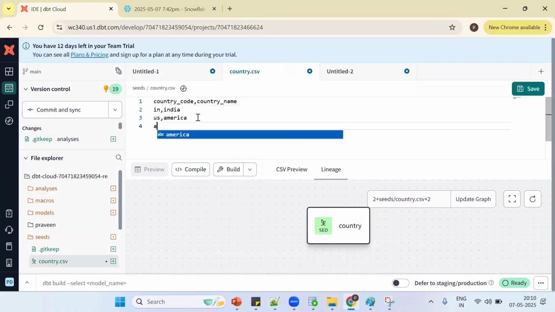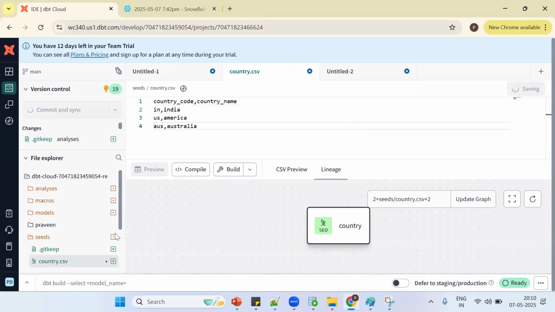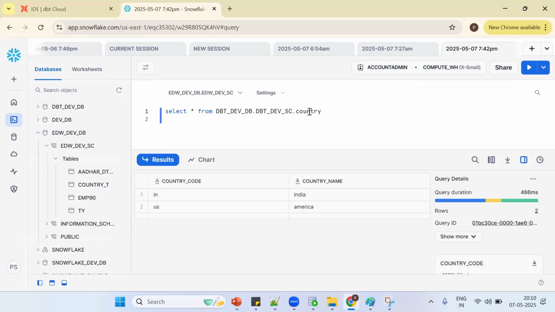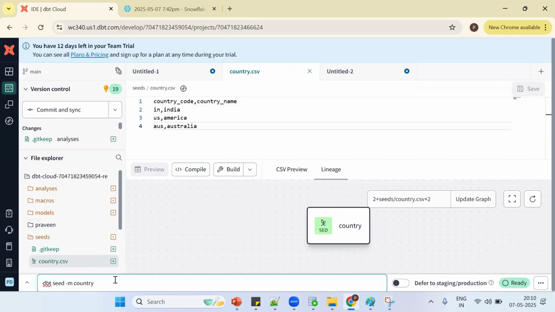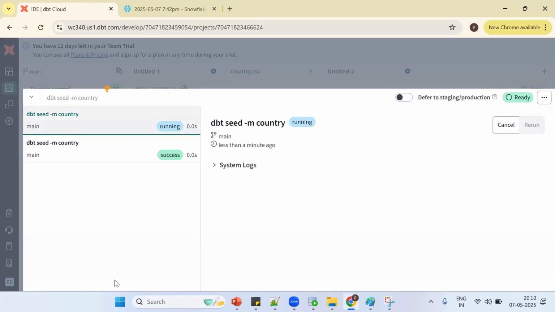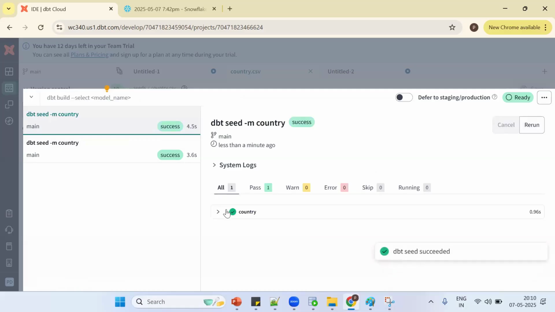Same thing, let me add a row, suppose AUS, Australia. Now save it. Will this data be available here? No. Now how do I get this latest data? We need to rerun the seed command one more time. See the same functionality. Now see what exactly is happening.